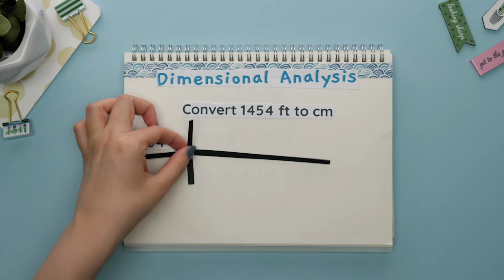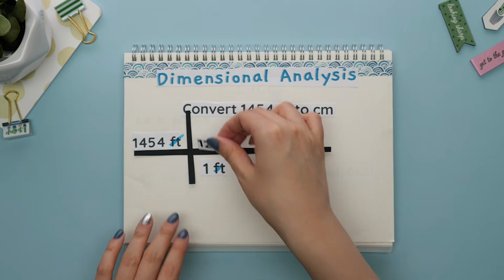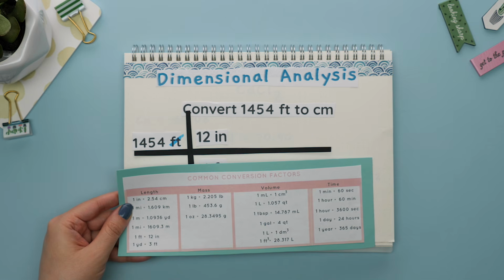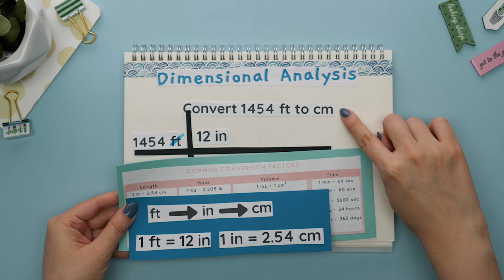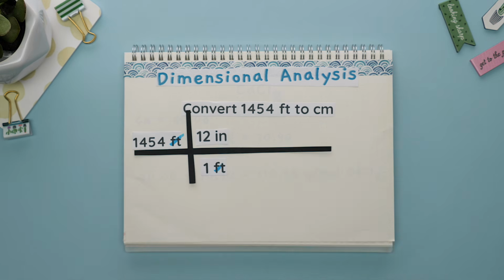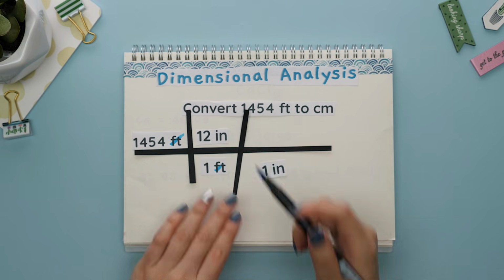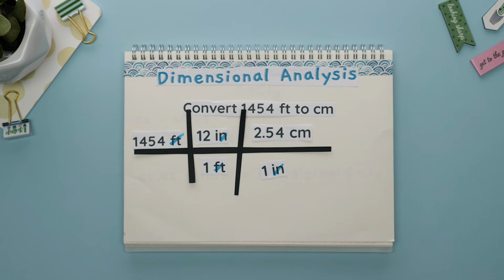We'll place the same unit of feet across from each other so they can cancel, and the inches will go on top. Next, we'll find a conversion factor that has inches in it. Luckily, this one goes from inches to centimeters, which is what we are asked to find. This is our second conversion factor. Now align the inches across from each other so they can cancel, and the centimeters will go on top. Multiply everything together, and this is what we get.